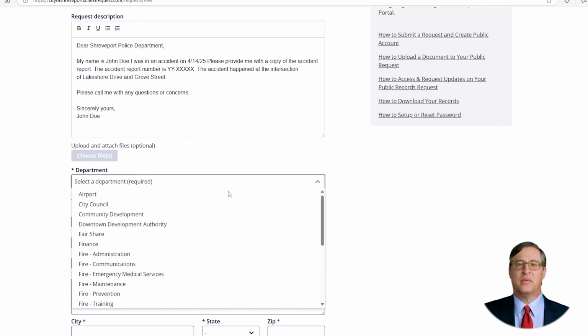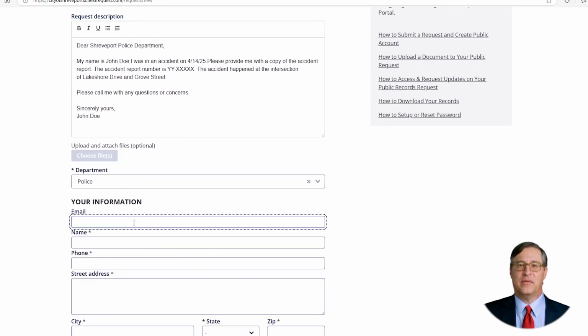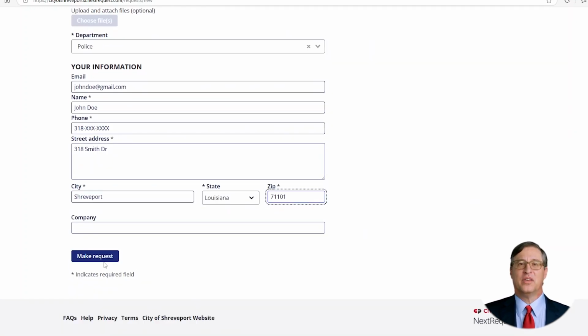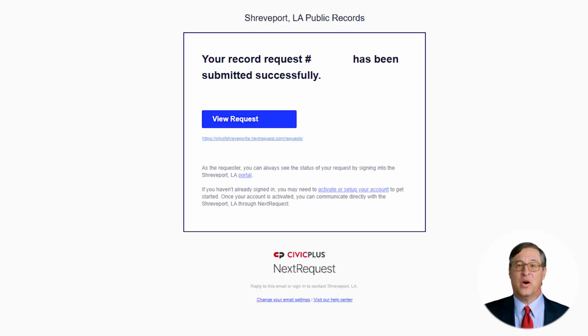Request the report from the Shreveport Police Department. Enter your information: email, name, phone number, and address. Click on Make Request. You will receive a confirmation email with a request number.